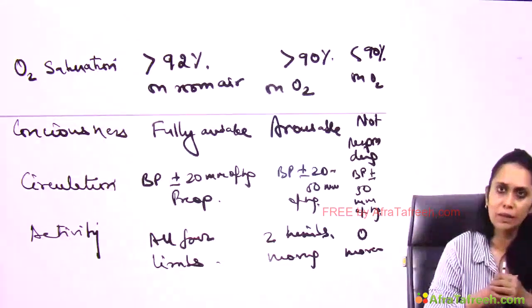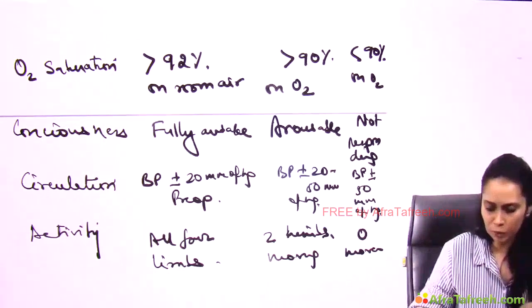And blood pressure plus minus 50 mm of Hg, right? Like pre-op was 120 and now it is 70, or pre-op was 120, now it is 170, then it is 0. Activity, all 4 limbs nicely moving is 2, only 2 extremities, 2 limbs of 1 extremity is moving, then it is 1, and 0 movement, or 4 limbs not moving, it's 0. So based on this, we do the scoring.